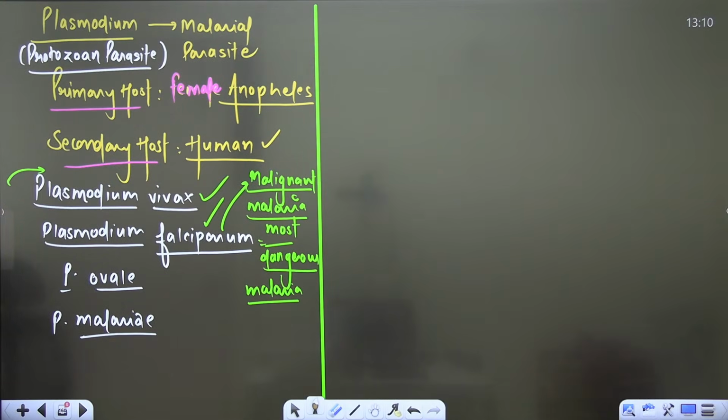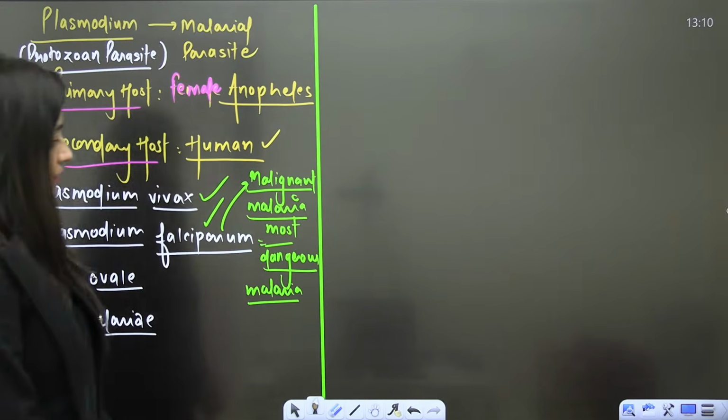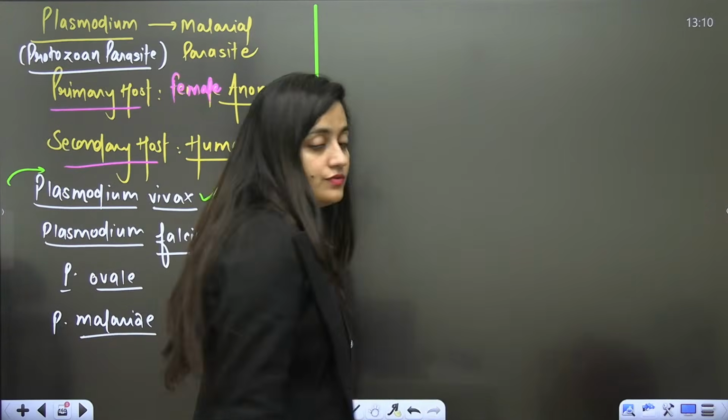These are the three words that I have used, bache. Chalo, let's discuss that. I don't think that I will get the answers here. Rapid multiplication leads to cerebral malaria.